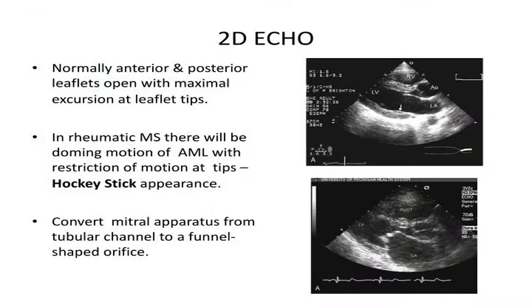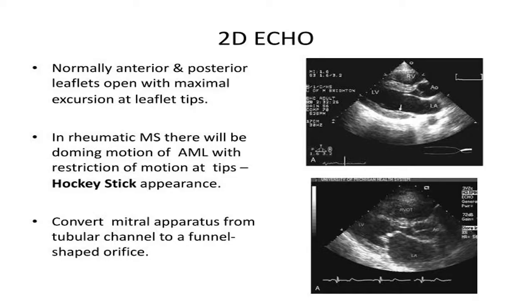In 2D echocardiography, this is the normal mitral valve in the opening position, this is the anterior mitral leaflet, this is the posterior mitral leaflet, and wide area of the mitral valve, normal area of the mitral valve. And in this you can see the LA is enlarged, the RV is also enlarged, this is the normal RV, this is the big RV, this is the normal LA, this is the big LA.